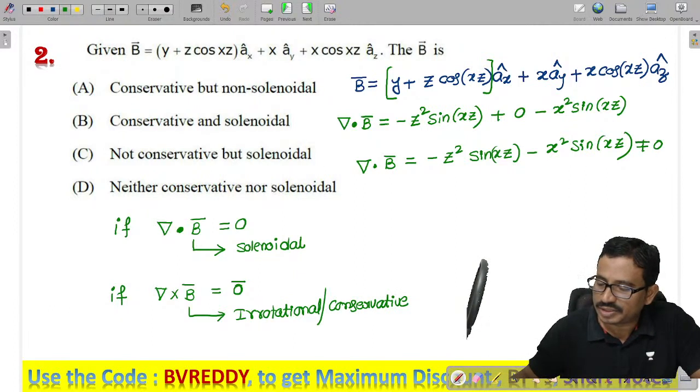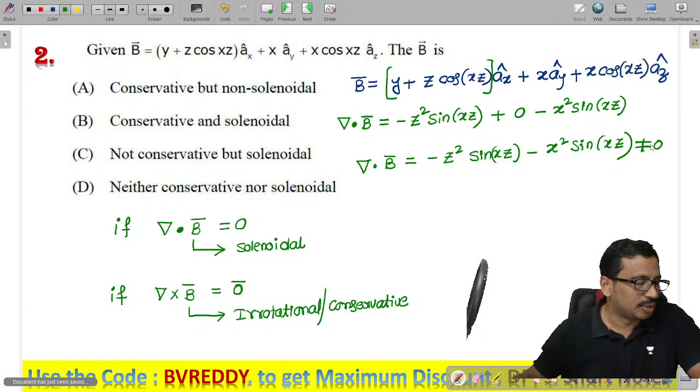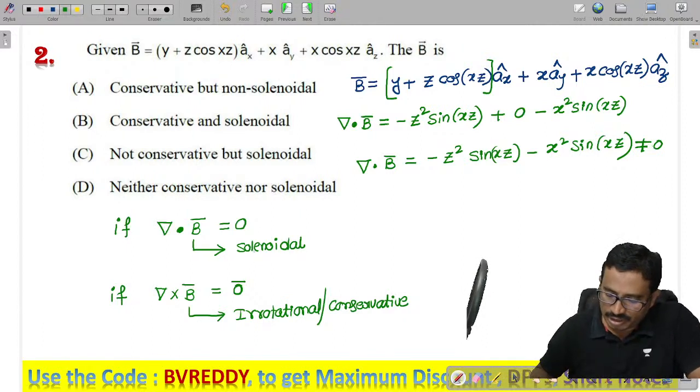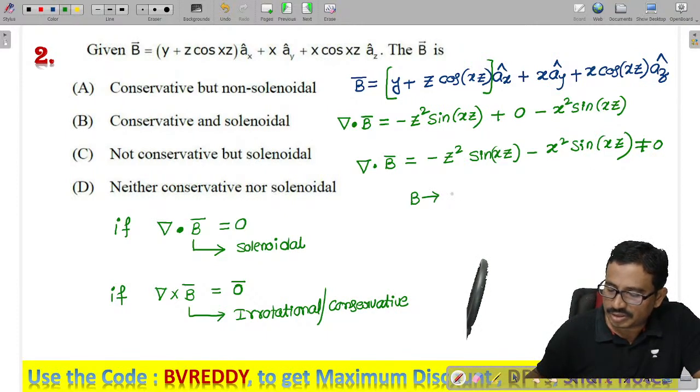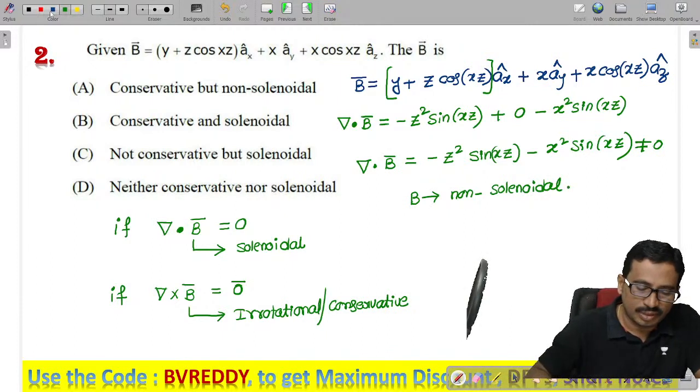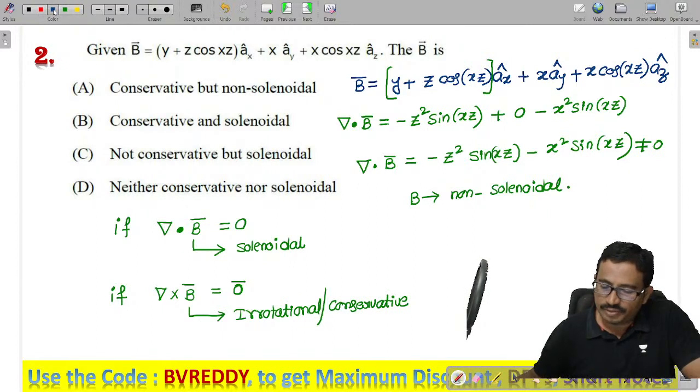If the divergence is 0, that vector is solenoidal. So from this I can say this vector b is not solenoidal. The divergence is non-zero. Thereafter we need to find the curl.